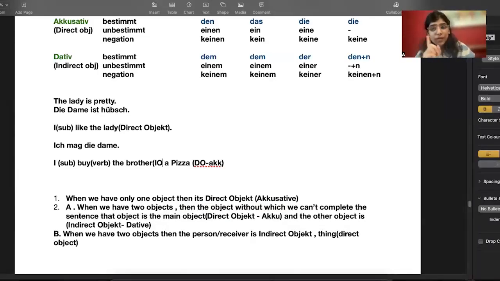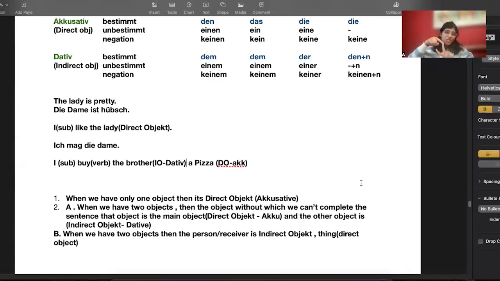That means without brother, you can still complete your sentence. That means your brother is not your main object. He is indirectly receiving the pizza, right? So that is the indirect object, which means dative. So your brother is an indirect object, which is dative, and your pizza is a direct object, which is accusative. So when you have two objects, the object without which you can't complete the sentence is your main object, your direct object. Direct object means your accusative object.